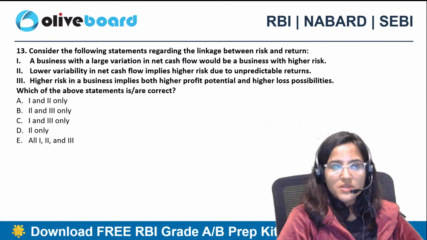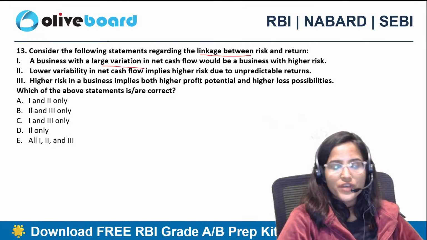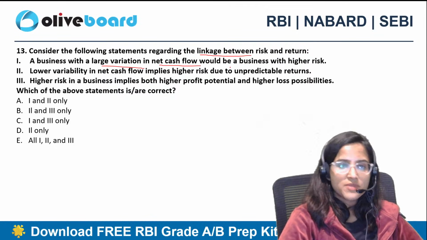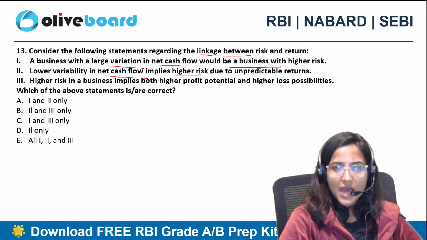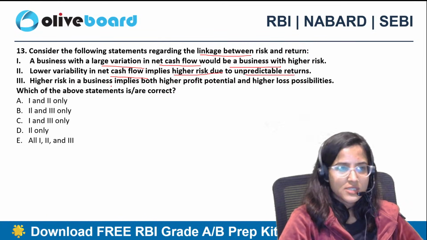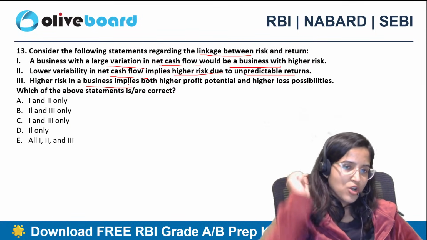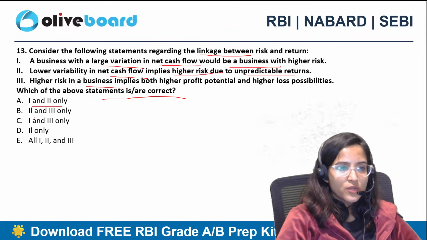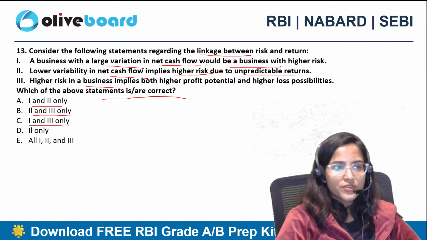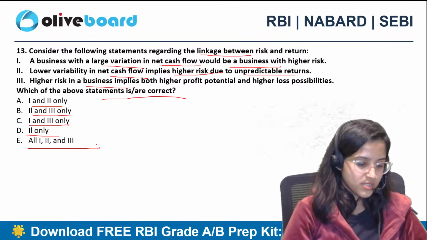Consider the following statements regarding the linkage between risk and return. A business with a large variation in net cash flow would be a business with higher risk. Lower variability in net cash flow implies higher risk due to unpredictable returns. Higher risk in a business implies both higher profit potential and higher loss possibilities. Which of the above statements are correct? 1 and 2 only, 2 and 3 only, 1 and 3 only, 2 only, or all 1, 2 and 3? What is the correct answer?